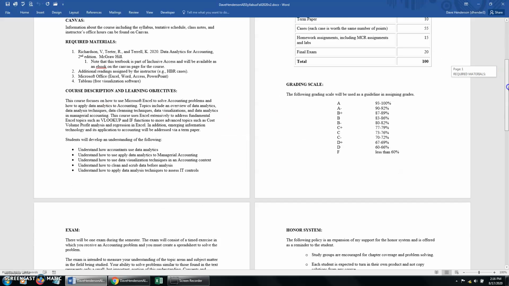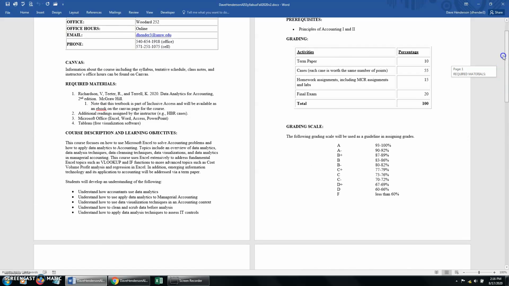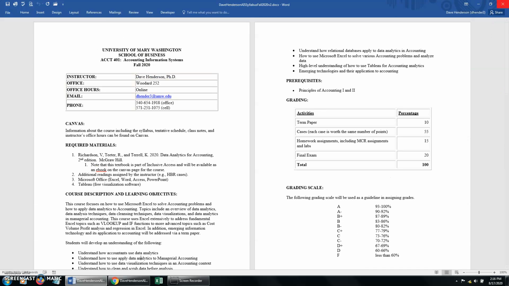So I think the rest of this I'm going to talk about more in our first Zoom session, which will be, of course, on the 24th, okay? So I just want to give you a heads up about Microsoft Office, making sure you have that, and also that the ebook will be on the Canvas page, and you should have that as part of inclusive access. So everybody should have that.